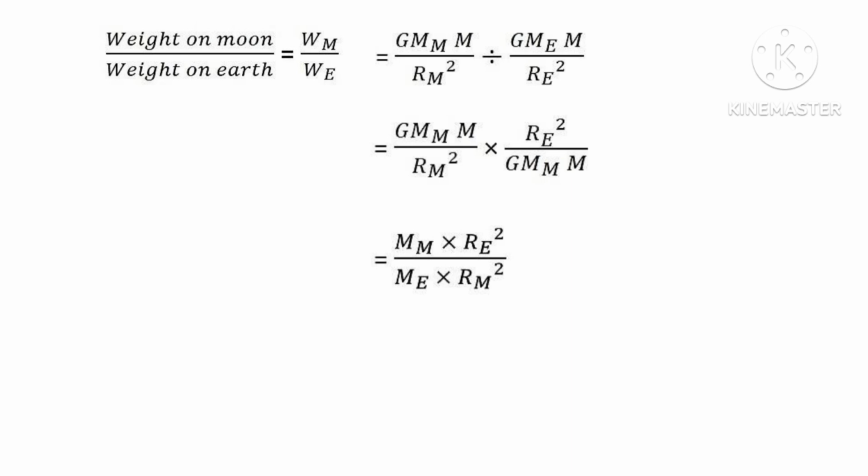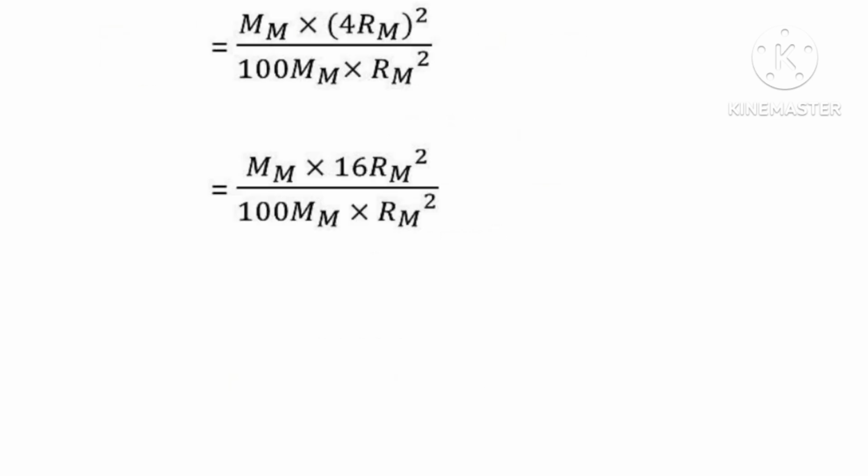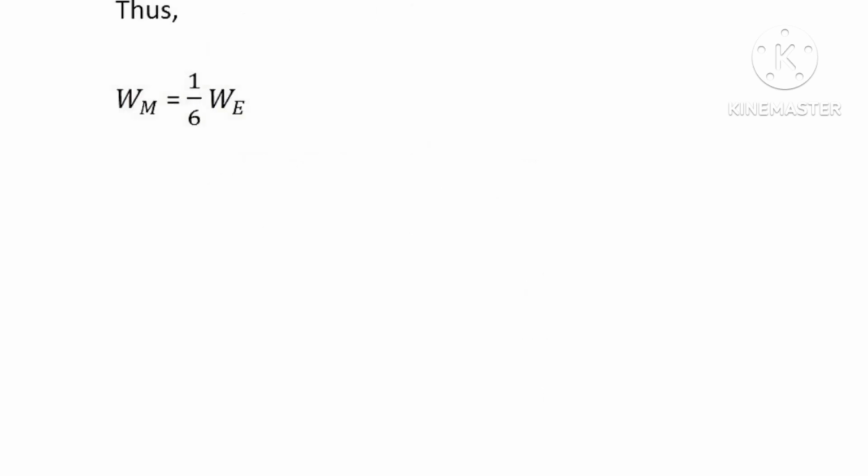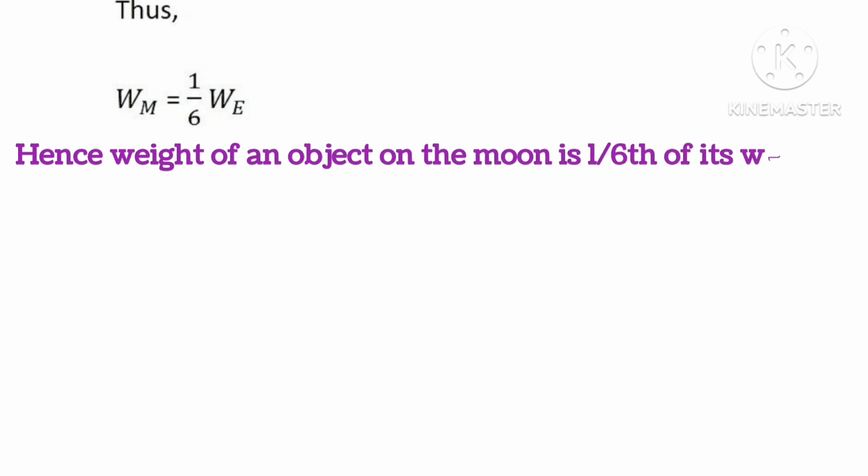Solving these equations, you can pause the video to see the equation. Putting the values of Me and Re in the given equation, we get the ratio of 1:6. What does this show? This shows that the weight on the moon is 1/6 of the weight on the earth.